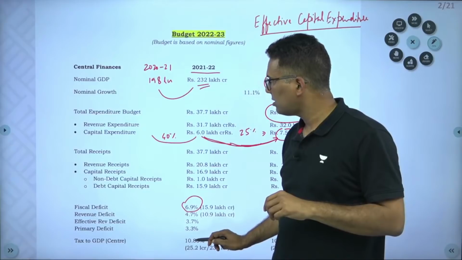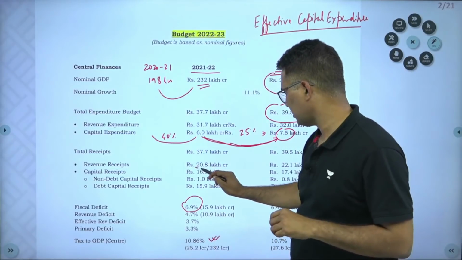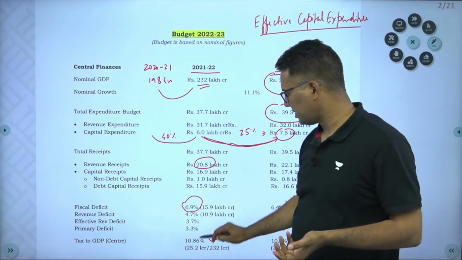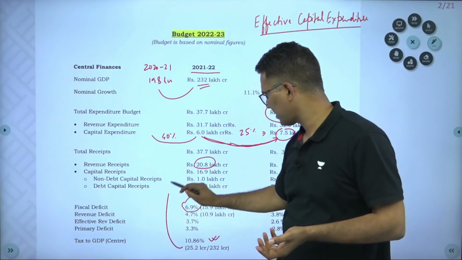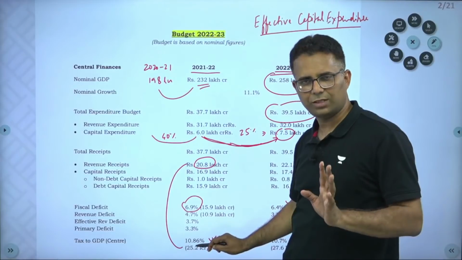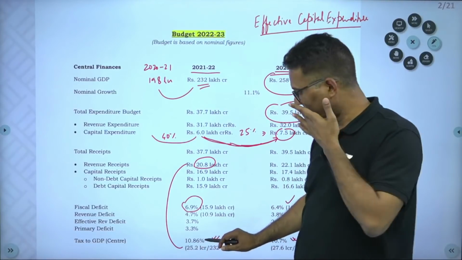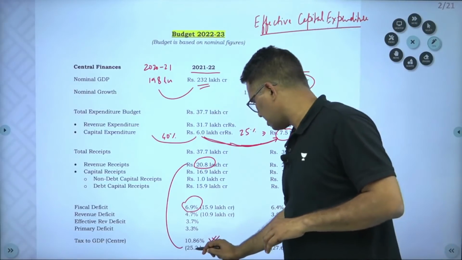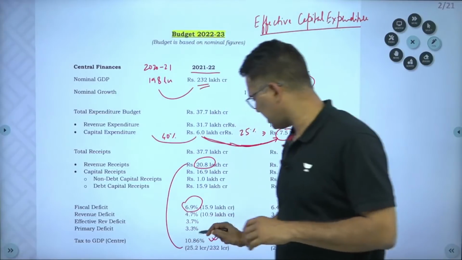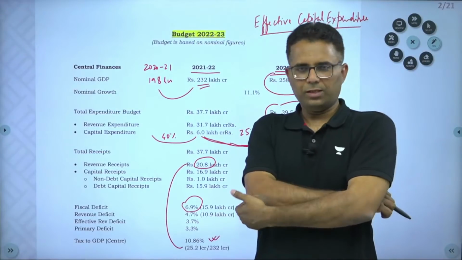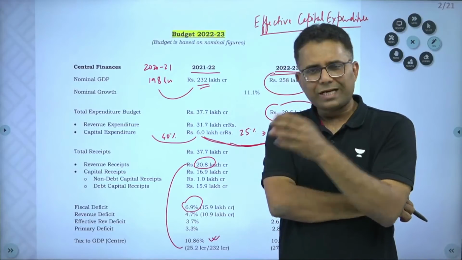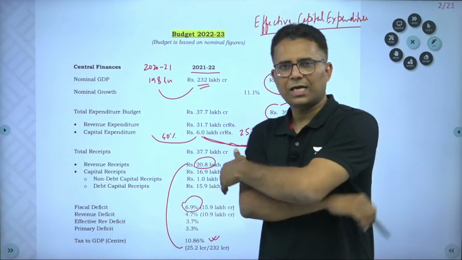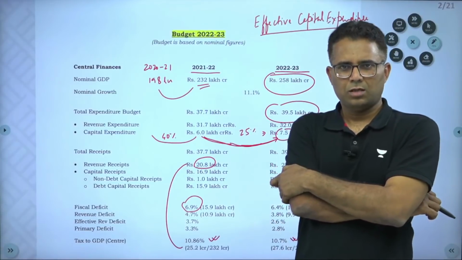That's why you will see that revenue receipts are less than this, because out of this 41% is shared with the states, as finance commission grants. But the central government collects total tax of 25.2 lakh crore, and 25.2 divided by 232 is basically 10.86, which is the tax to GDP ratio. Tax to GDP ratio has improved if you compare with last years.